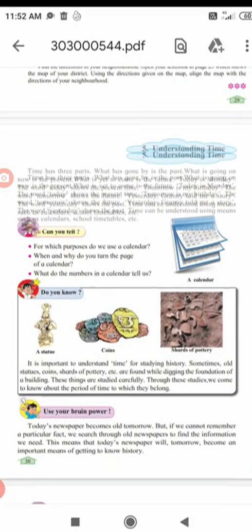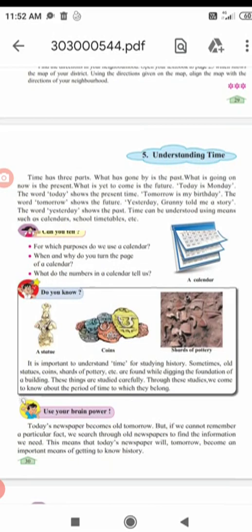Archaeology means they dig the ground and they find different things of the past. Past means which is already over. That is called archaeology. These things are studied carefully. Now what do they study from this?